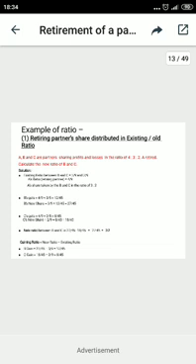So B's new share will be 3 by 9 plus the gain of 12 by 45 from the retired partner, so the result will be 27 by 45. And C's new share will be 2 by 9, which already exists, plus 8 by 45 gained, so the total is 18 by 45.